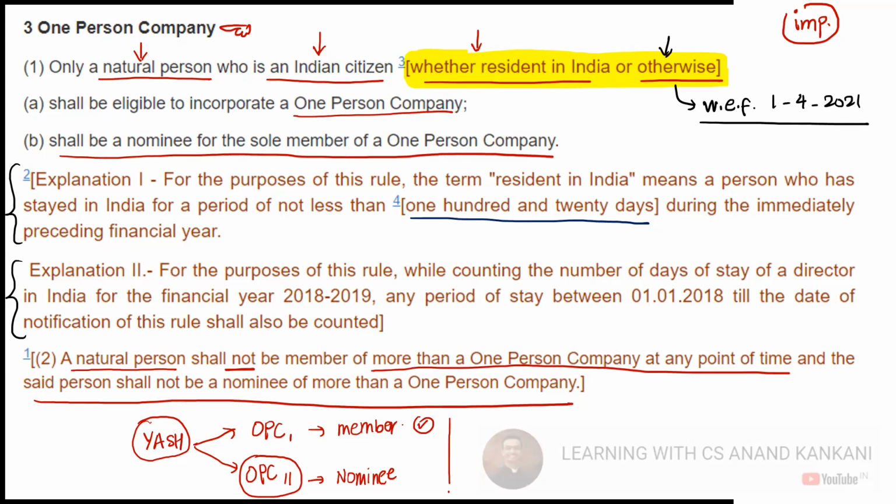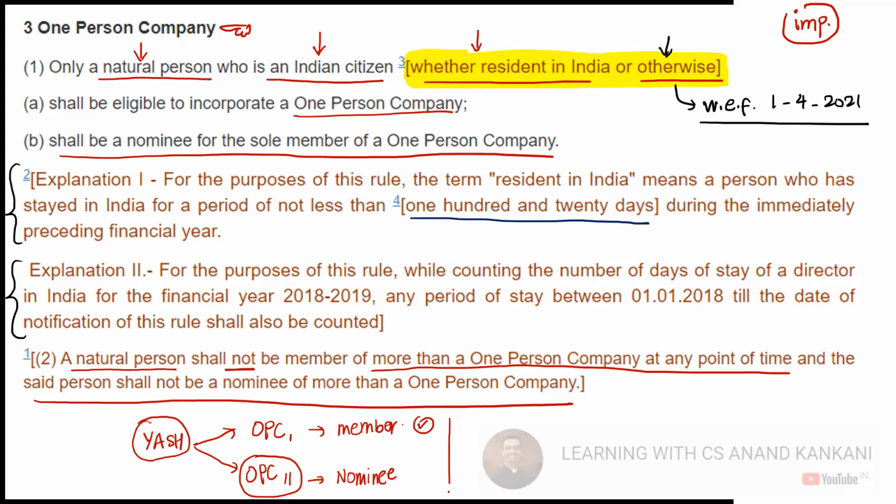अभी आप मुझे बताओ ये क्यों चेंज किया होगा? Just tell me, ये क्यों चेंज किया होगा? पहले बोला only resident in India, why has the resident thing been replaced? Any idea why it was replaced? मतलब कोई तो लॉजिक होगा ना, there must be some logic that we want to replace resident with anything else, but the person should be an Indian citizen.